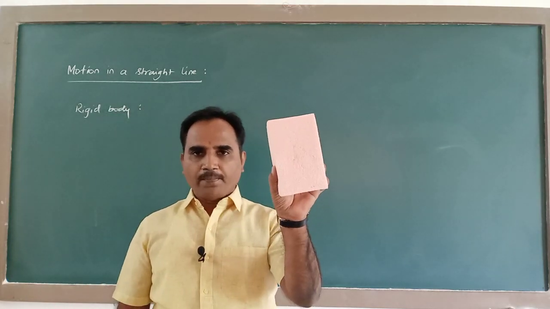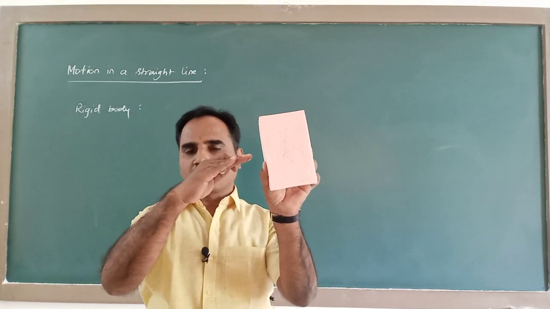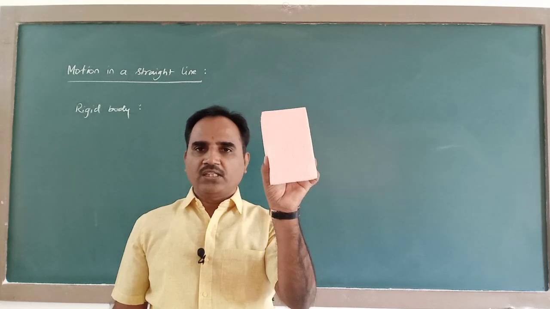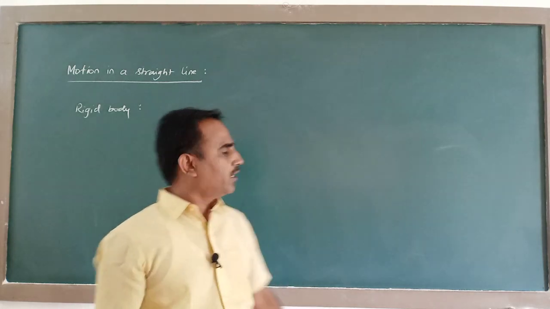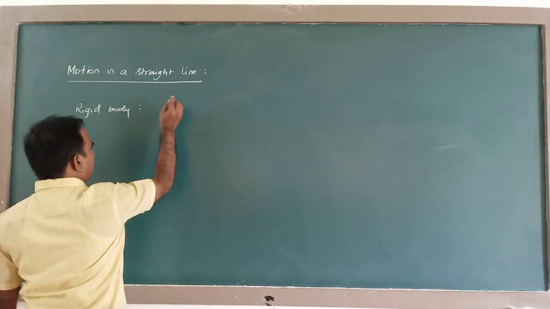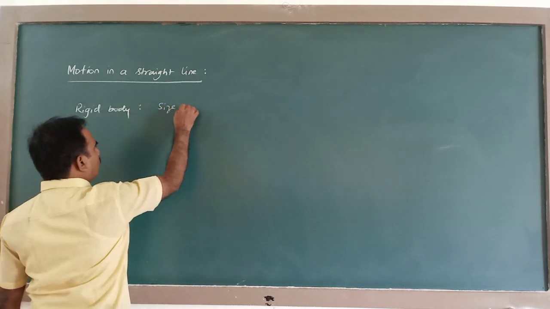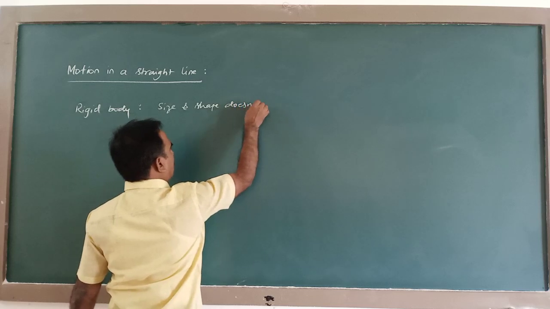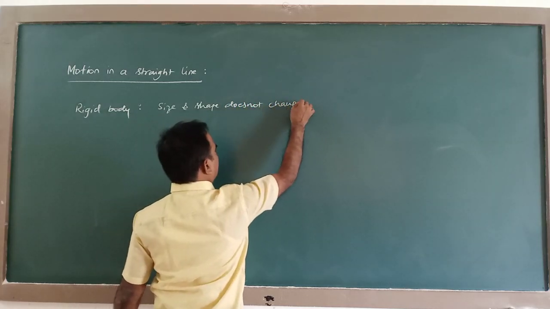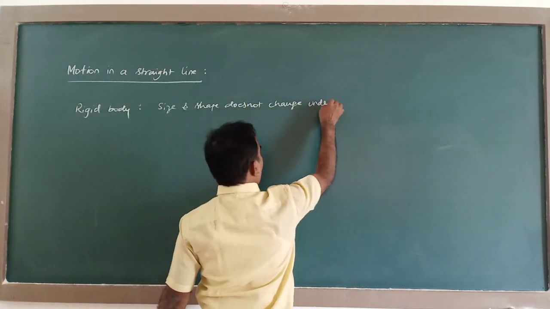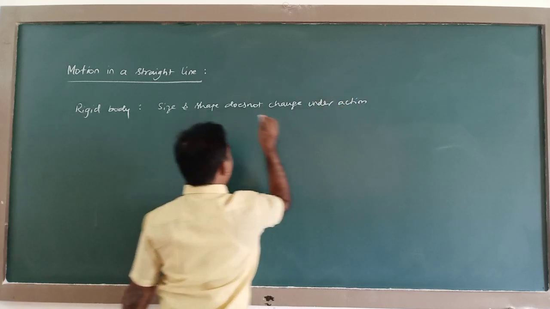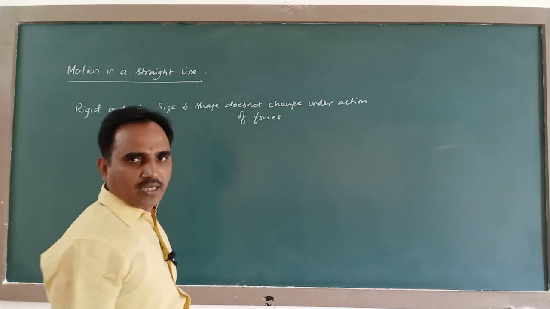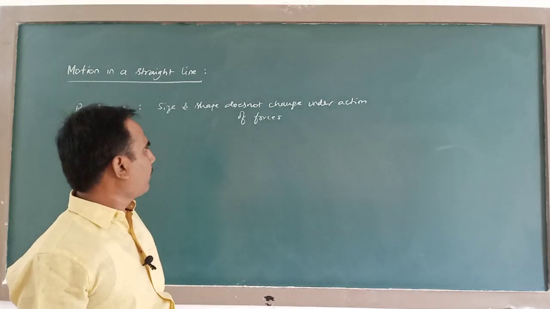Say on this body, when I apply some force, if the size and shape of this body does not change, then this can be called a rigid body. Such a body is called a rigid body.